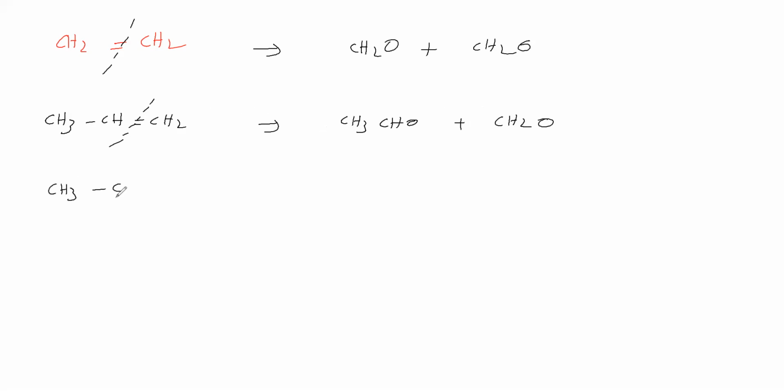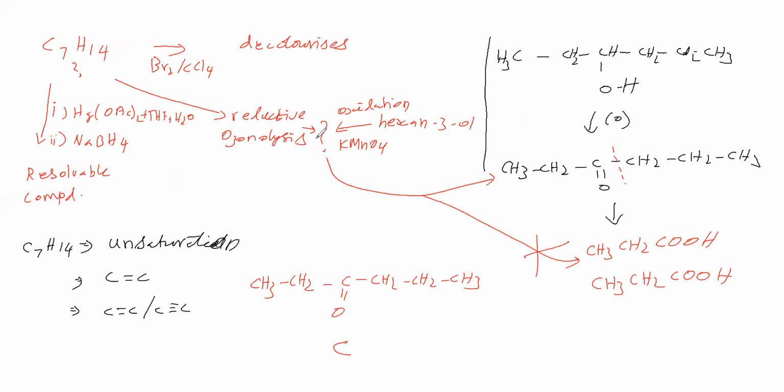Suppose this is the reactant. What you have to do? Break the double bond completely. So the upper one you write separately, the lower one you write separately. Give one oxygen to each. It is a ketone, acetone, and this is formaldehyde. Therefore, reductive ozonolysis will give a carbonyl compound.